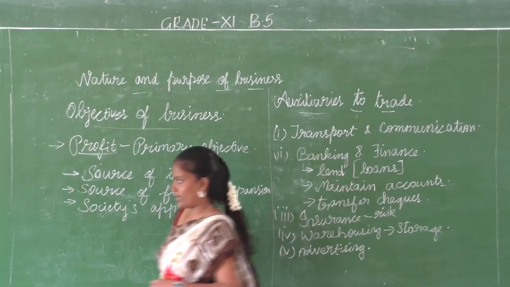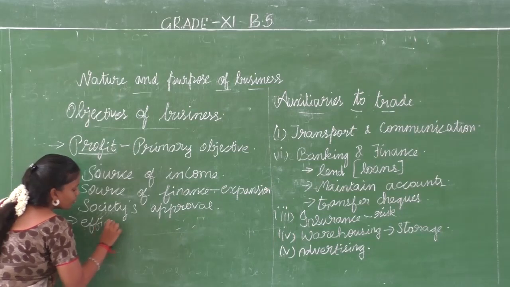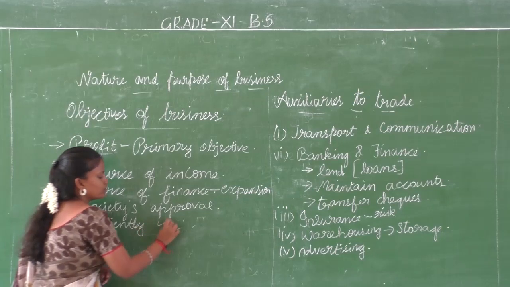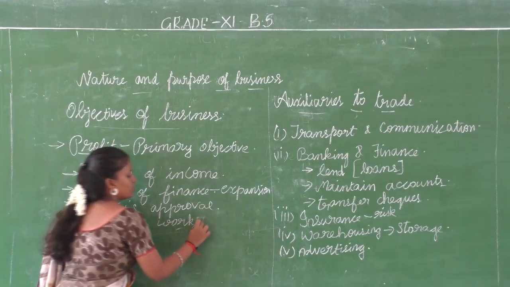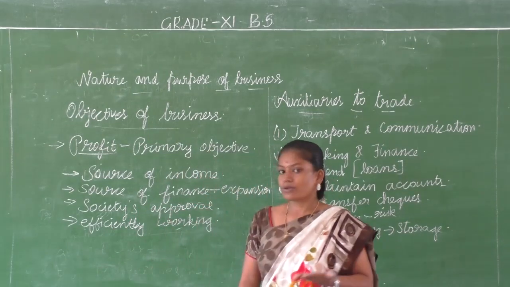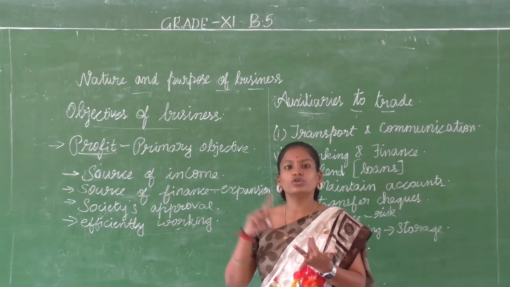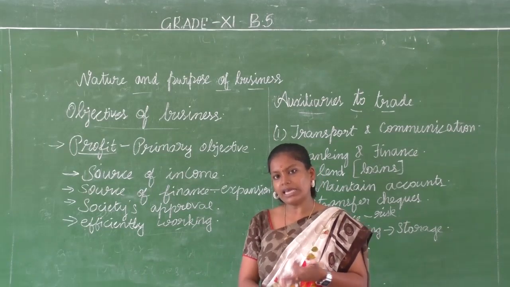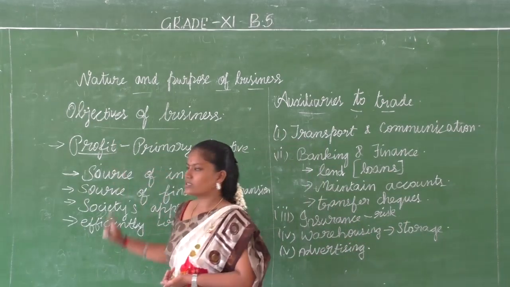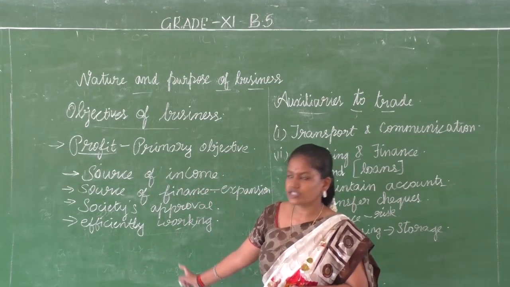Then comes efficient working. It proves that your organization is working efficiently. Efficient means using proper resources. When you get profit, you can be sure that you have invested your money properly, you have used the available resources properly, and that is why you were able to control the cost and get a profit. So that proves that your organization is working efficiently.